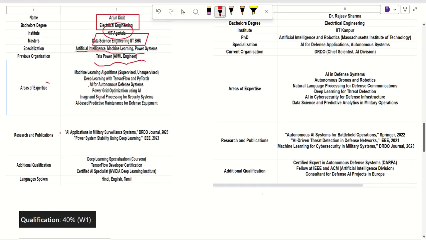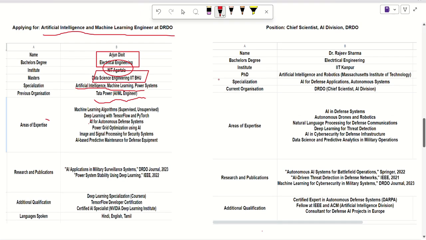Similarly, Arjun has research and publication in AI application and military surveillance system. Similarly, Arjun has additional qualification like deep learning specialization. So we need to select an interview panel for our Arjun. I am taking the example of only one member, the technical member. Let's say Mr. Sharma is a technical member of the organization. So we are going to check whether Mr. Sharma fits for Arjun or not.